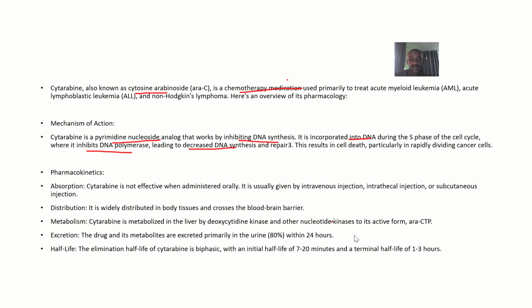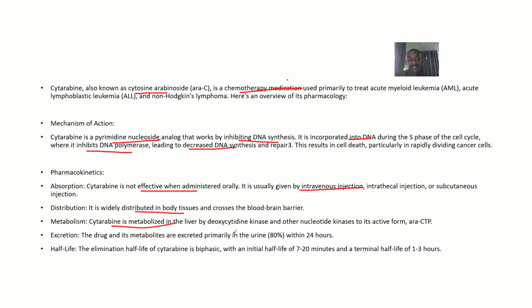For absorption, this cytarabine is not effective when administered orally. So it's usually given through intravenous injection. It could be intrathecal. It could be subcutaneous injection. For distribution, it is widely distributed in body tissues and it crosses the blood-brain barrier.